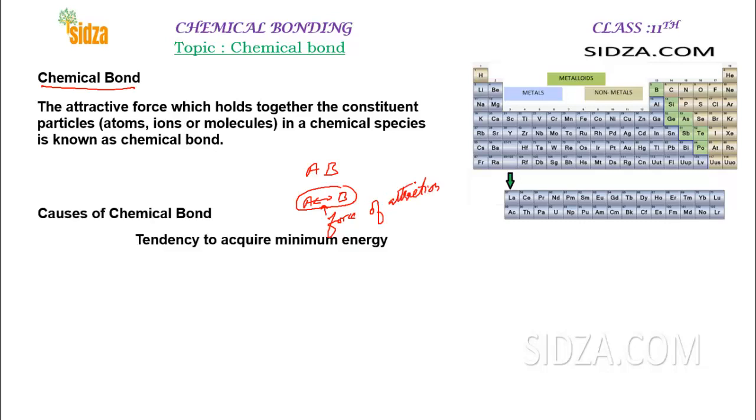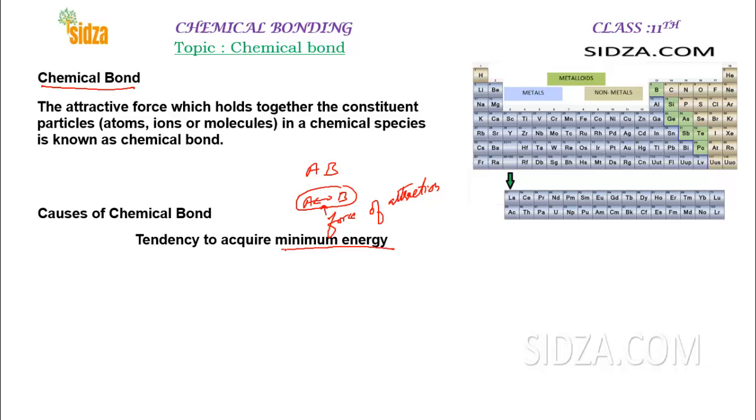Now the next point is, what is the cause of a chemical bond? Why do atoms actually combine? For what purpose do they need to combine and form a molecule? Why do the noble gases not react? The reason is pretty simple. Elements want to attain the minimum energy. That means they want to gain the maximum stability. So stability is the reason why elements combine.